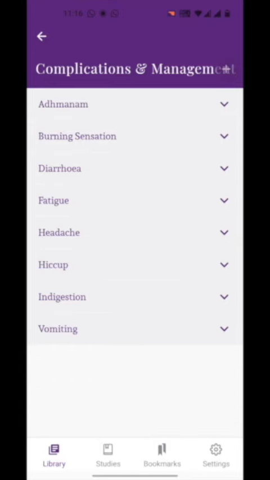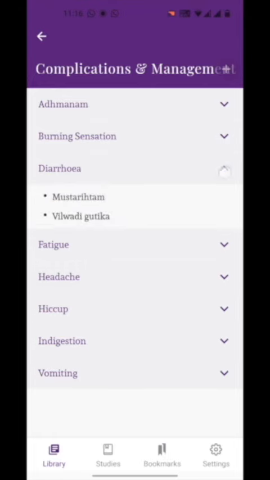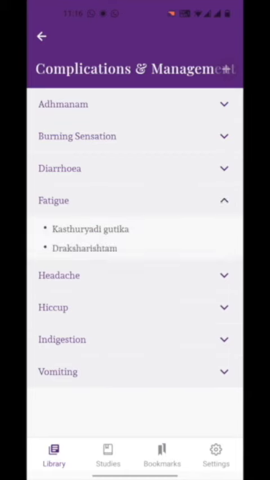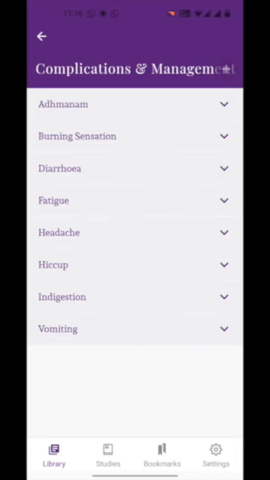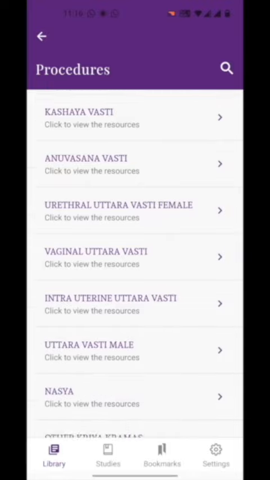For example, in Snehapana, Adhmana, Daha, fatigue, these symptoms are also seen. How to manage these conditions? How about managing blood vomit while doing Vamana procedure? These are also explained with regards to management.